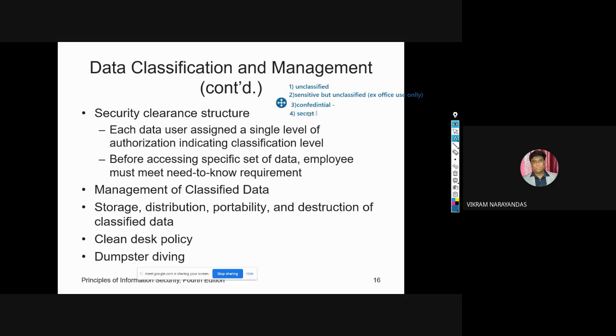For example, military people maintain some military plans that are secret, more secret. Our intelligence operations come under secret here. Fifth, one more, top secret.